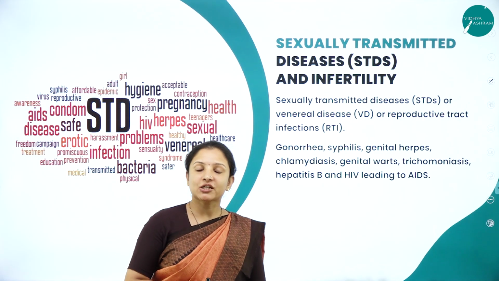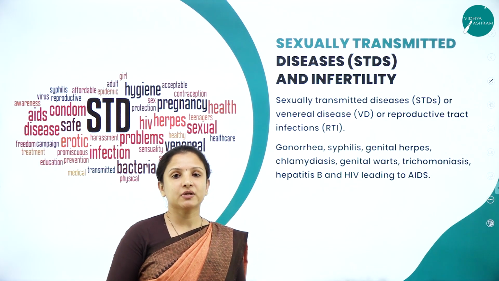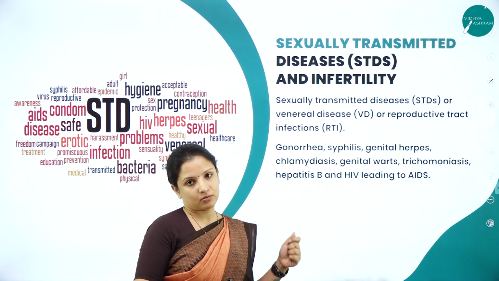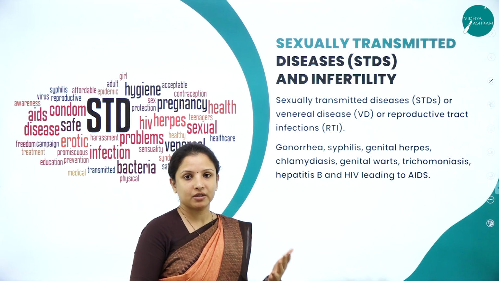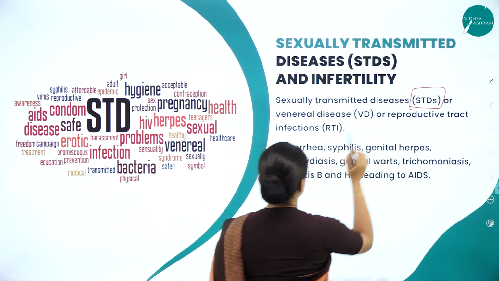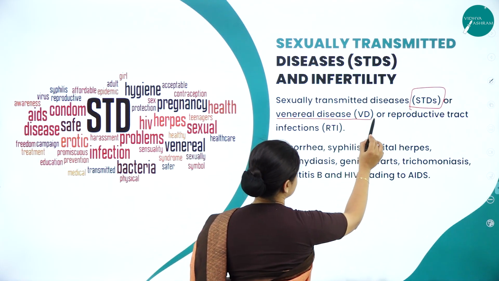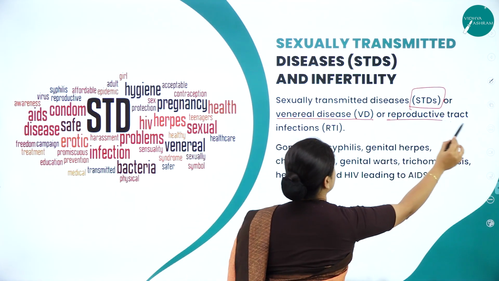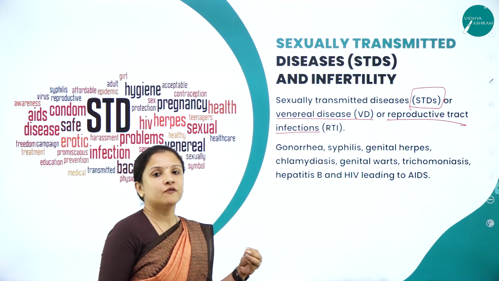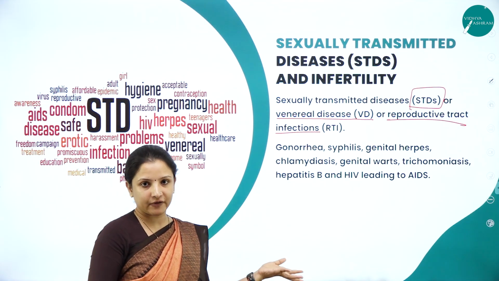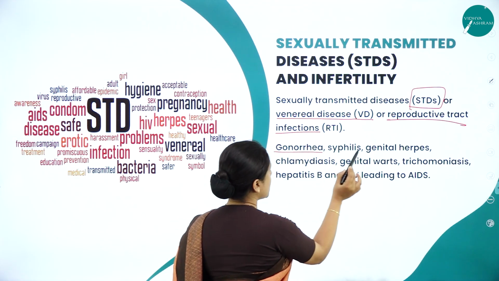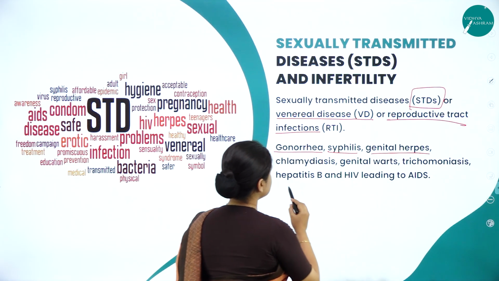Next, we'll talk about sexually transmitted diseases. Knowing about this is very, very important, and what needs to be done when we contract an STD, we will understand here. Sexually transmitted diseases, which are commonly called STDs, or venereal disease, that is VD, or also reproductive tract infections, that is RTI. So what are these? They are usually passed from the male partner to the female partner. There are different types of sexually transmitted diseases: gonorrhea, syphilis, genital herpes, chlamydiasis.